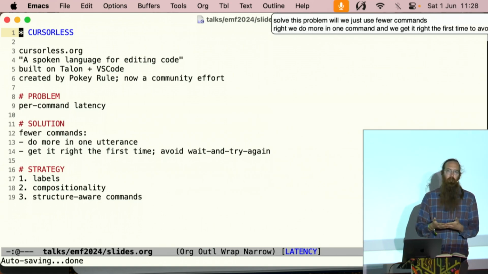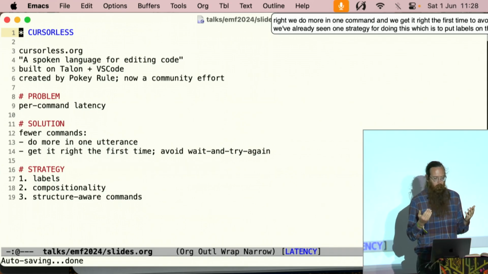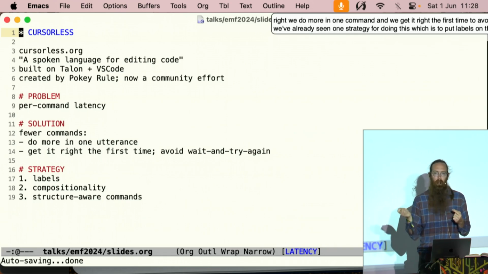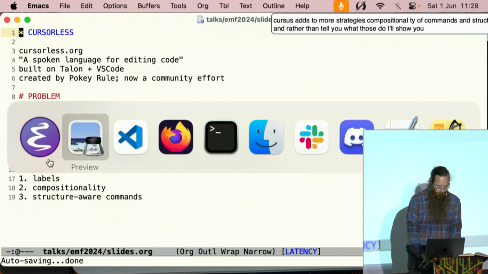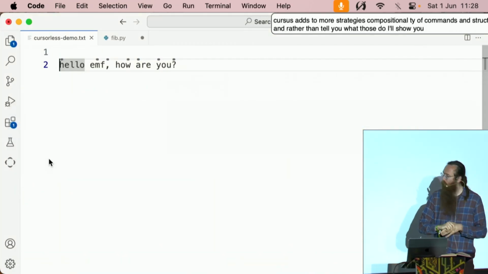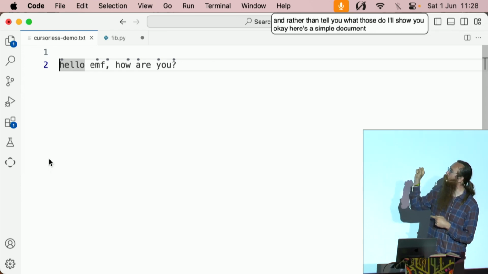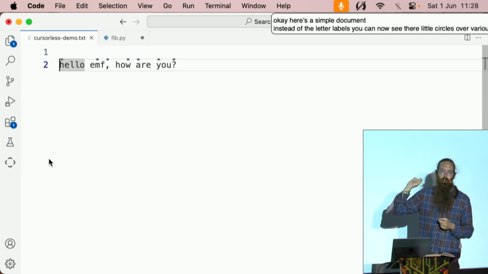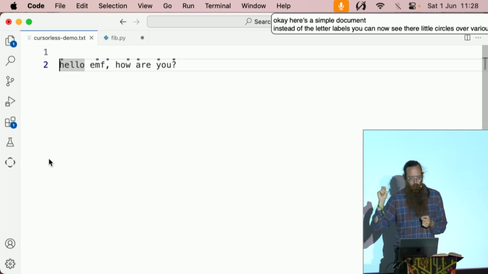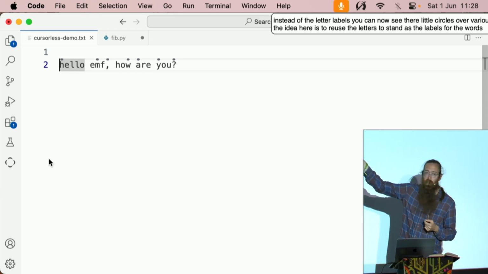We've already seen one strategy for doing this, which is to put labels on things. Cursorless adds two more strategies, compositionality of commands and structure-aware editing. And rather than tell you what those do, I'll show you. Okay, here's a simple document. Instead of the letter labels, you can now see there's little circles over various letters. The idea here is to reuse the letters to stand as the labels for the words. So for example, if I want to manipulate the word hello, I use the letter H because that's what the dot is over.